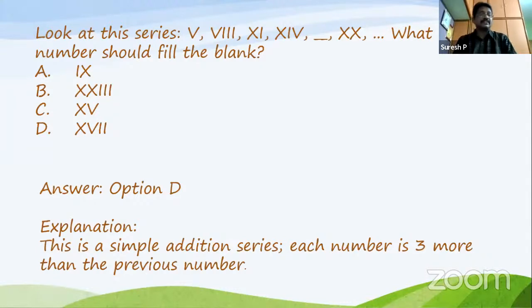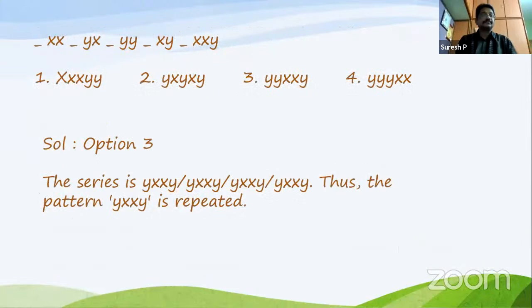So which is 17 here? Option A is 9. Option B is 23. Option C is 25. Option D is 17. So the required answer is option D. Okay, now go for the next one.